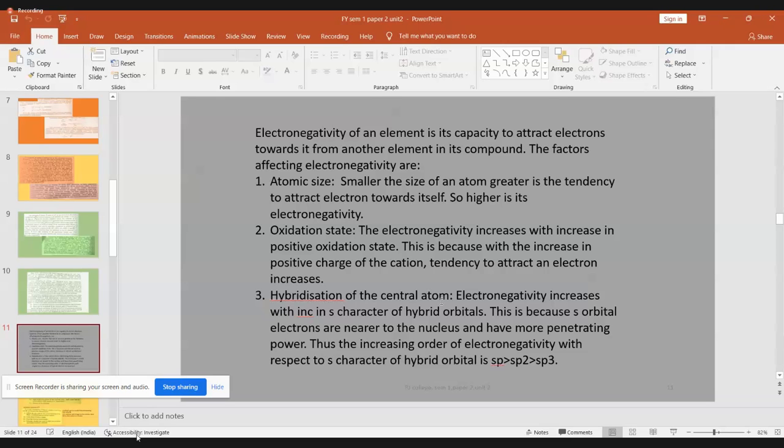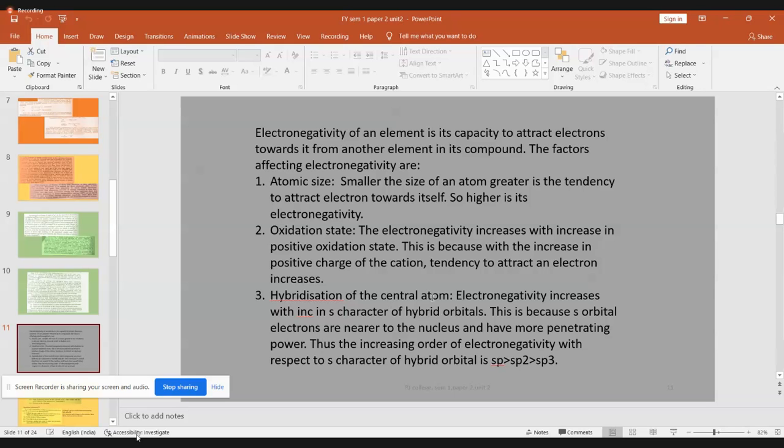Similarly, hybridization of a central atom in a molecule. What hybridization it shows? It can be either sp hybridization or sp2 or sp3. And depending upon the hybridization, its electronegativity is going to vary.